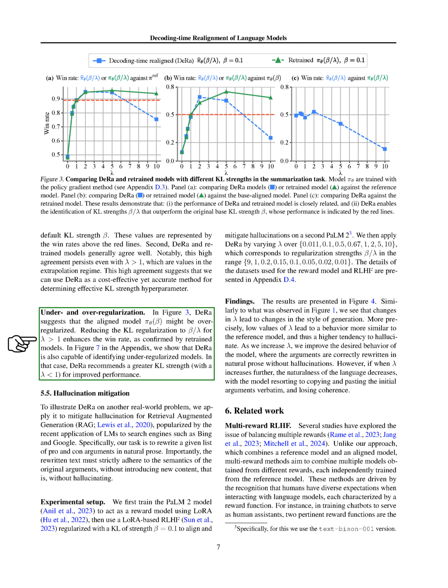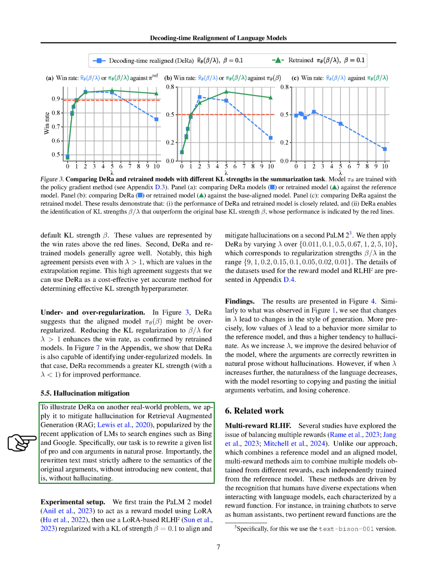Additionally, we found that DeRa could also spot when a model wasn't regulated enough. In these cases, DeRa suggested increasing the strictness of the rules for better results, which means using a fraction smaller than 1. Moving on to a different application, we used DeRa to tackle the issue of hallucination in text generation, particularly in the context of retrieval augmented generation, RAG, which is a technique used by search engines like Bing and Google. Our goal was to rewrite lists of pros and cons in a way that stayed true to the original meaning without adding any new, made-up information.